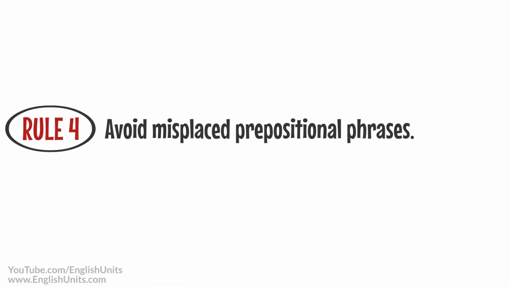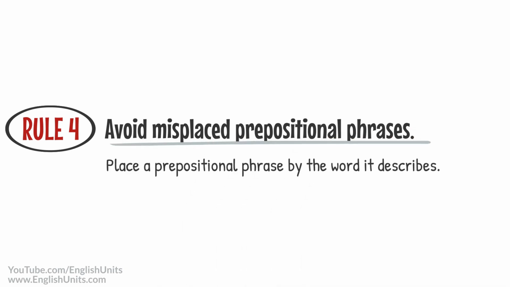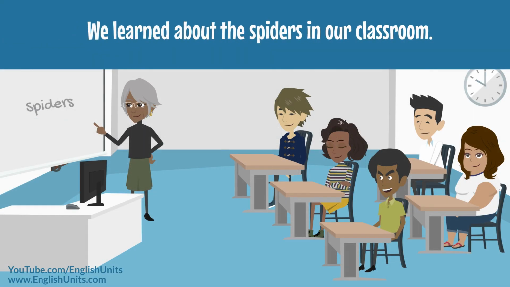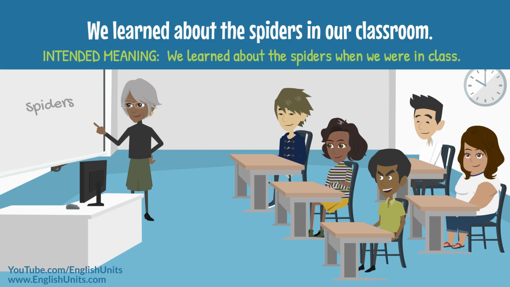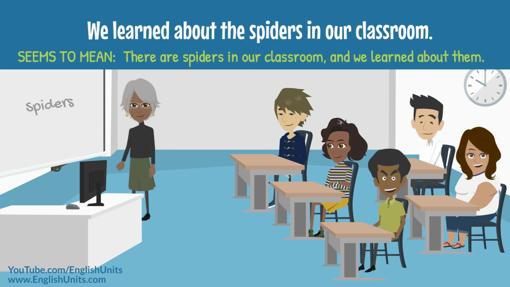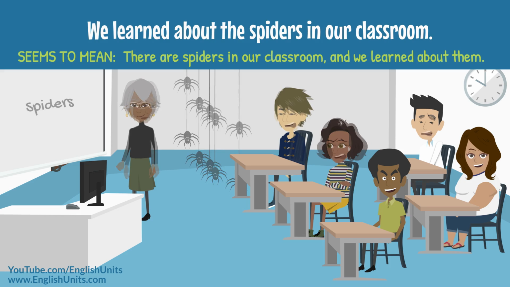Rule 4. Avoid misplaced prepositional phrases. Basically, this means place a prepositional phrase by the word it describes in a sentence. If we don't do this, sentences can become very confusing. Look at this example. We learned about the spiders in our classroom. Do you see the problem with this sentence? We intended to say, we learned about the spiders when we were in class. But the sentence seems to mean that there are spiders in the classroom and we learned about them.